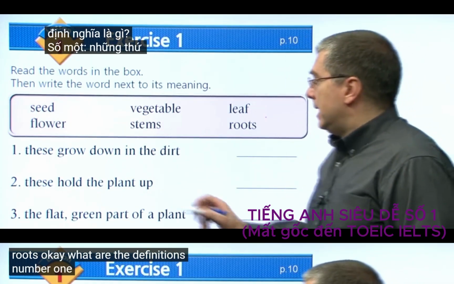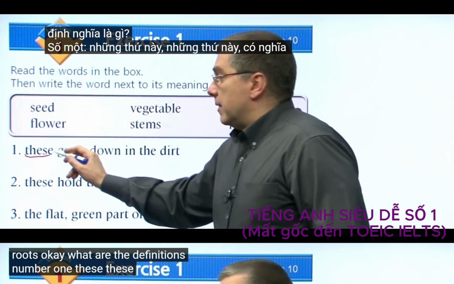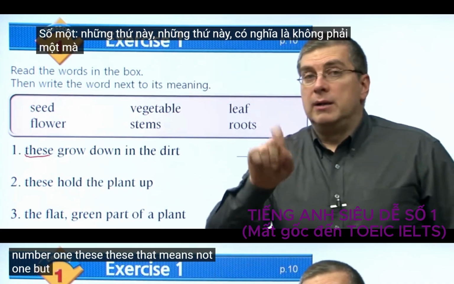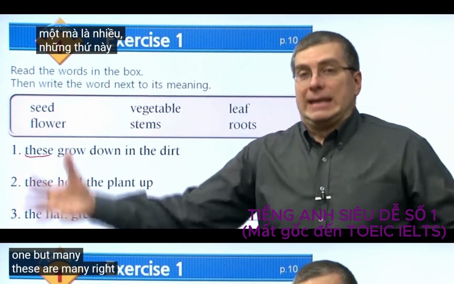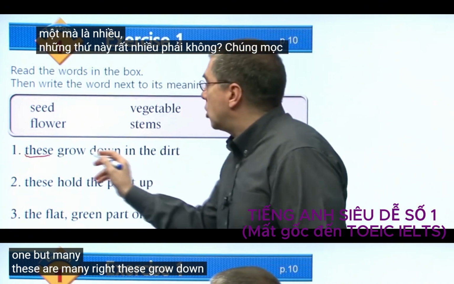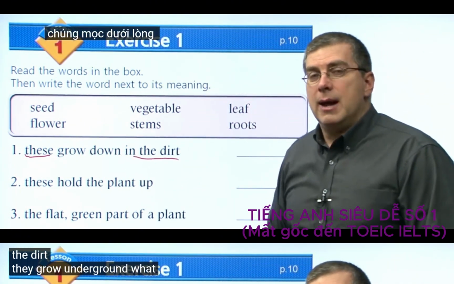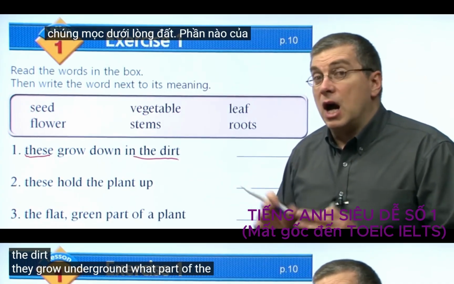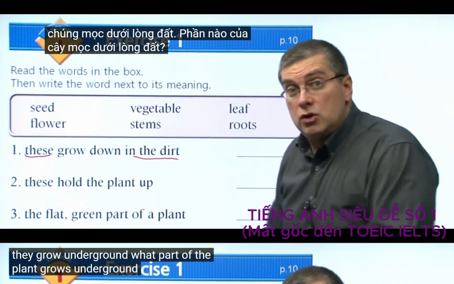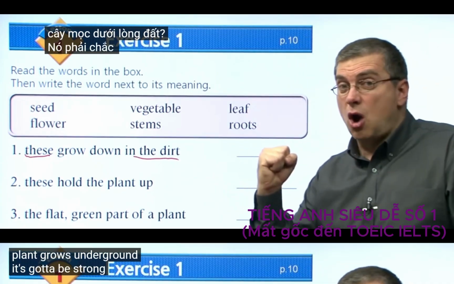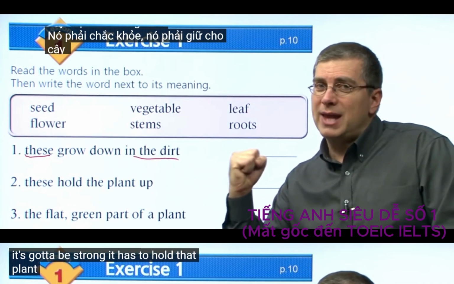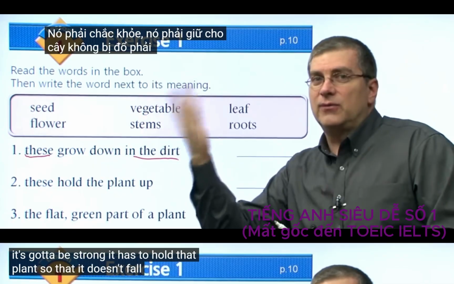Number one, these, that means not one, but many. These are many, right? These grow down in the dirt. They grow underground. What part of the plant grows underground? Remember, it's got to be strong. It has to hold that plant so that it doesn't fall over, right?